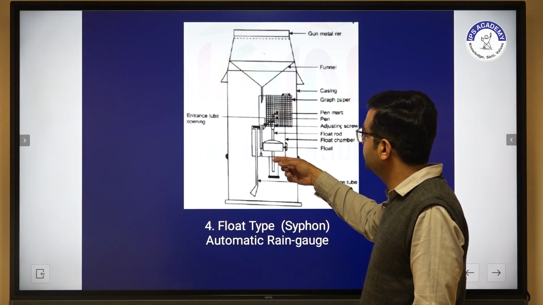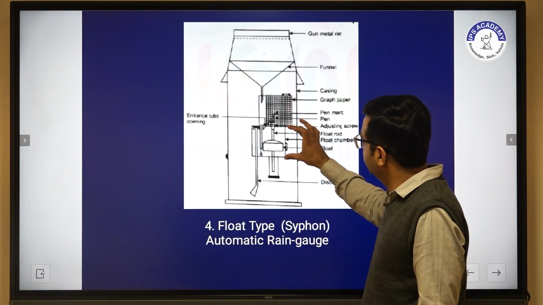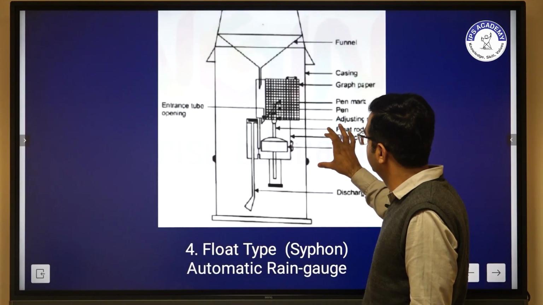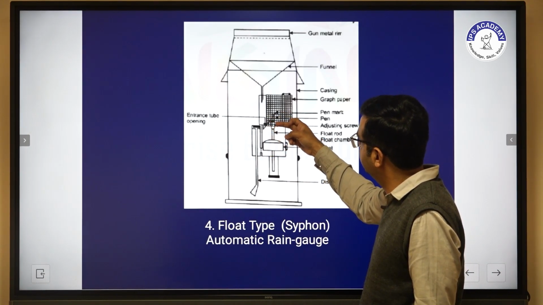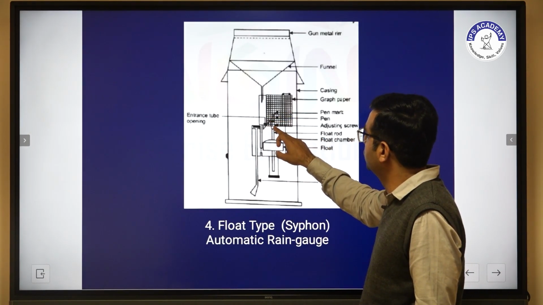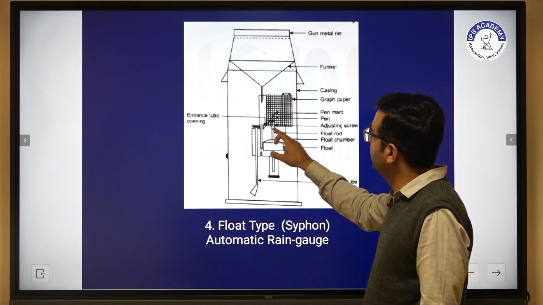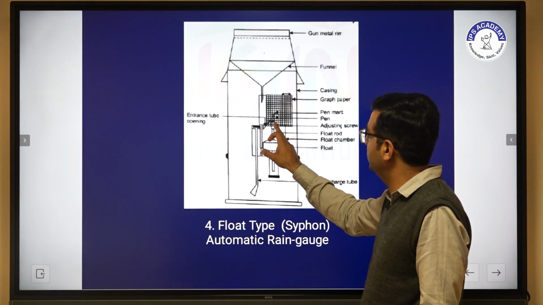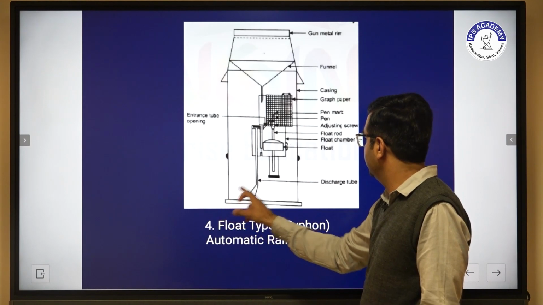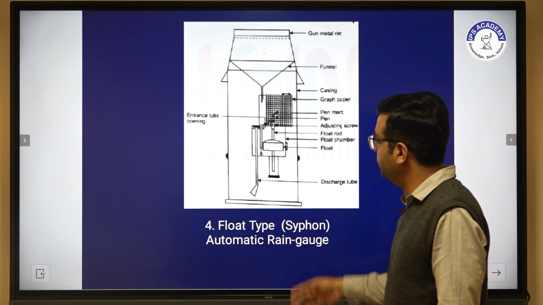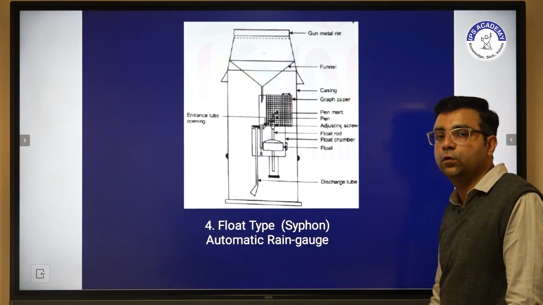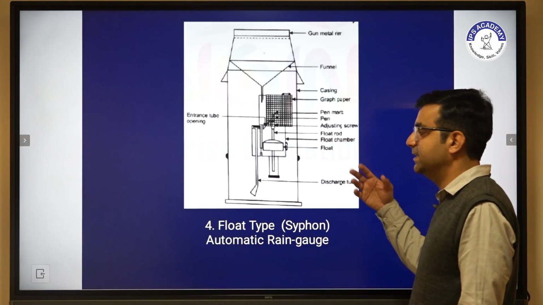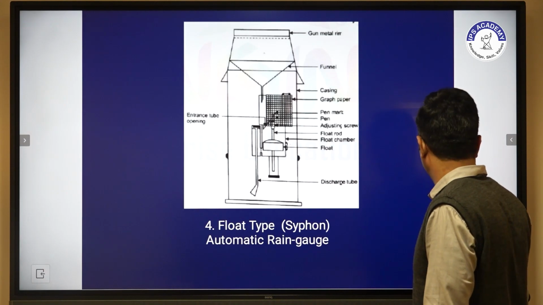So once the water in this container is full, the float goes up, and this has an adjusting screw. The adjusting screw will release, and the released water will go into the discharge tube. So this type of rain gauge, the fourth one, is known as the float type, or we can say the siphon automatic rain gauge.